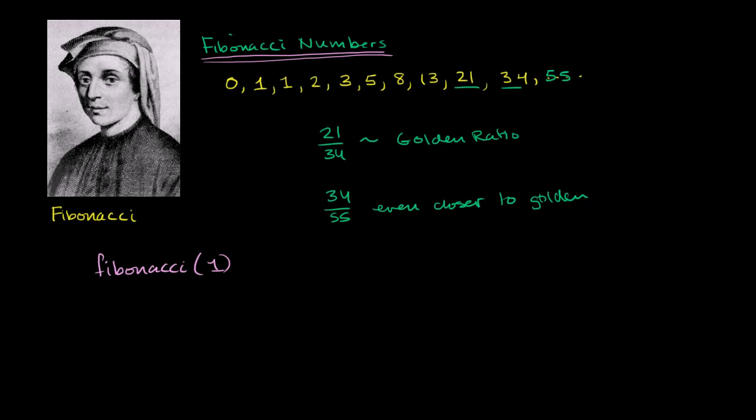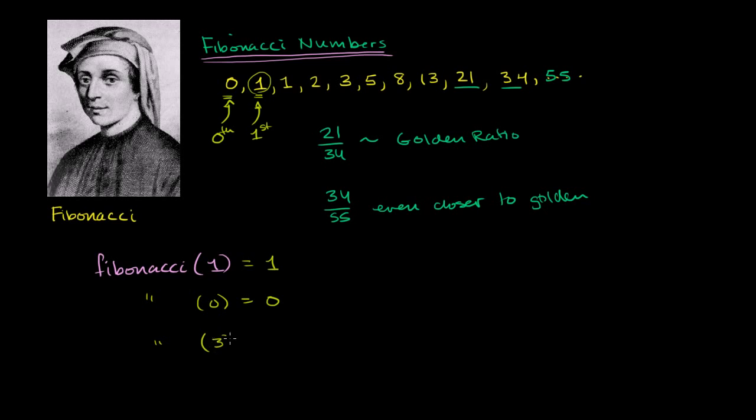And I'm going to make it clear right now. The first term is not going to be this one over here. I'm going to make it this one over here. I'm going to call this the 0th term. That's the 0th term, and then that is going to be the first term. This is going to be the second term, third term, fourth term, so on and so forth. And so fibonacci of 1, the first term, will be this right over here. It should return 1. Fibonacci of 0 should return 0.